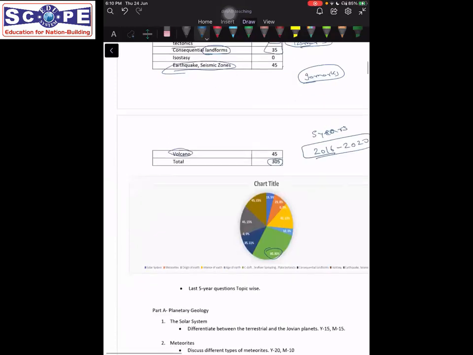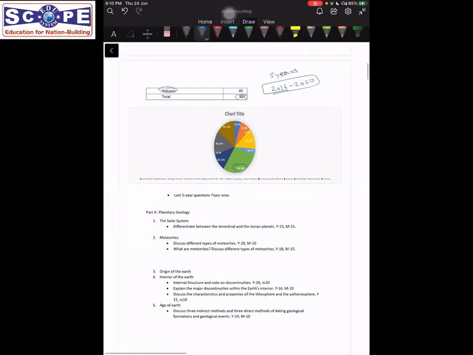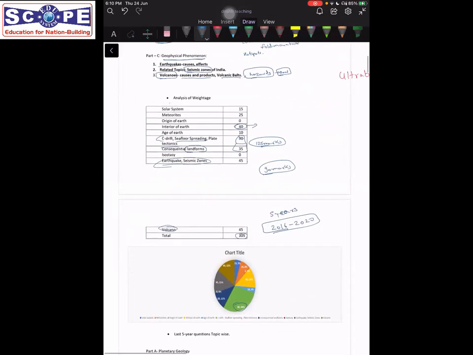Okay. So this was the analysis of the weightage of different portions that has been asked in the examination. Now, I also talked about meteoroids. What we'll see is that this 25 marks looks like it is not of much weightage here, but the same meteoroids are again asked in geochemistry, as I earlier told you. So if you include that here, this portion again takes a substantial amount.